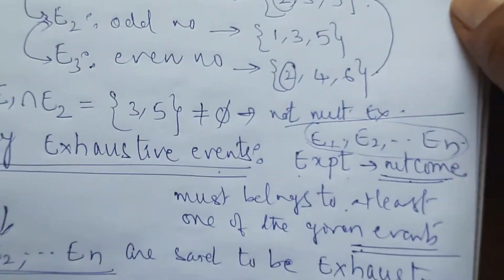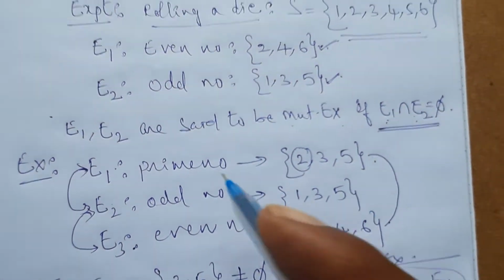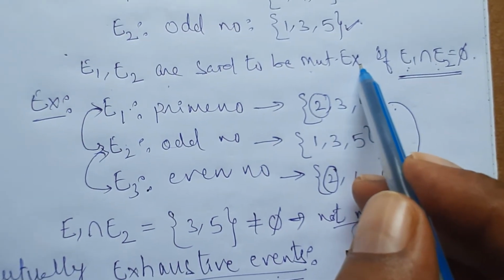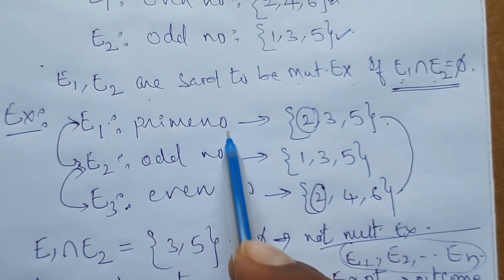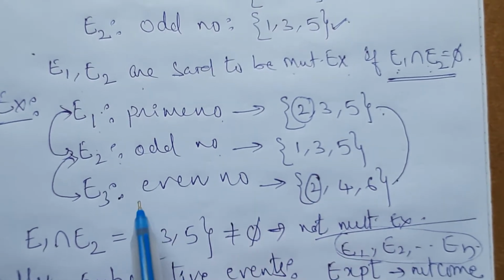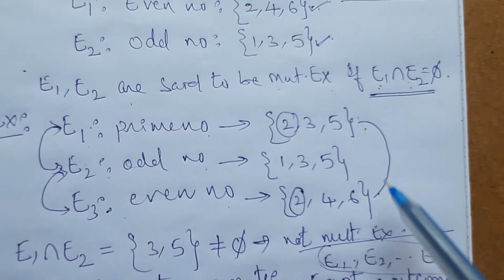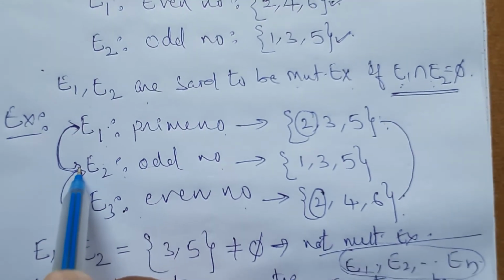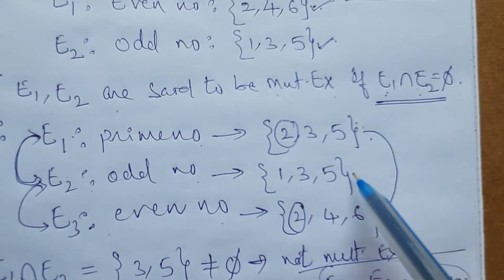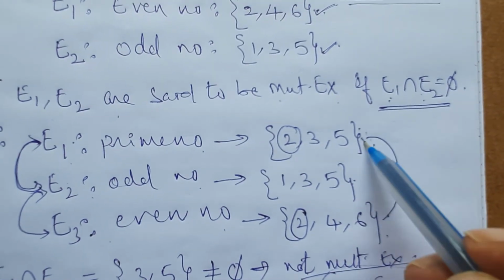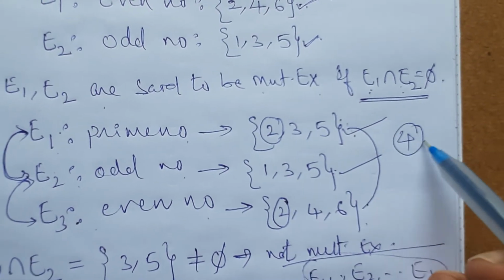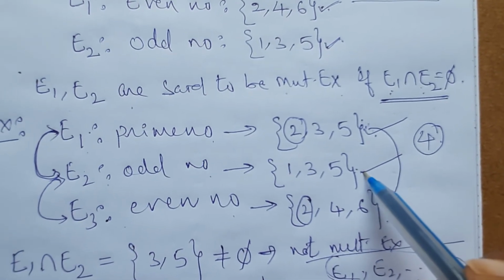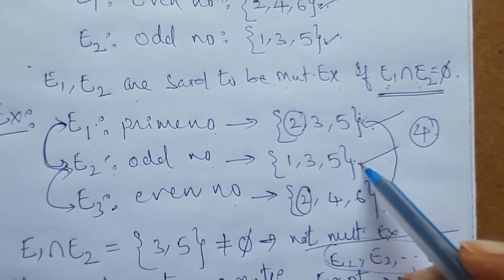One more example I will give. Same experiment here. The experiment is rolling a die. Let the events be taken as E1 prime number, E2 odd number, E3 even number. Like this you can take. Then tell me, are E1, E2 exhaustive or not? No, it is not exhaustive. For example, if the outcome is 4, then 4 does not belong to this event and this event. So E1, E2 are not exhaustive events.